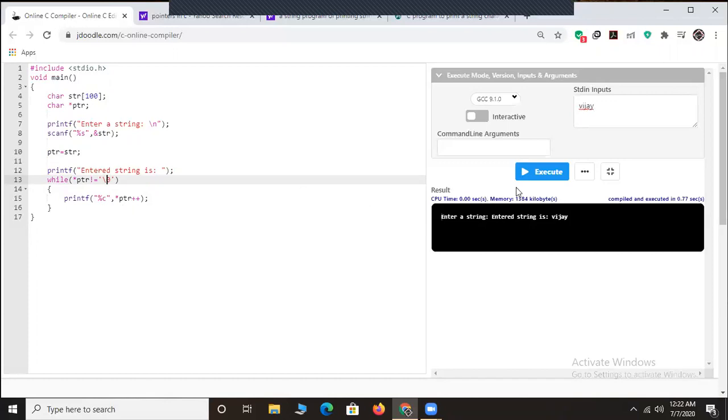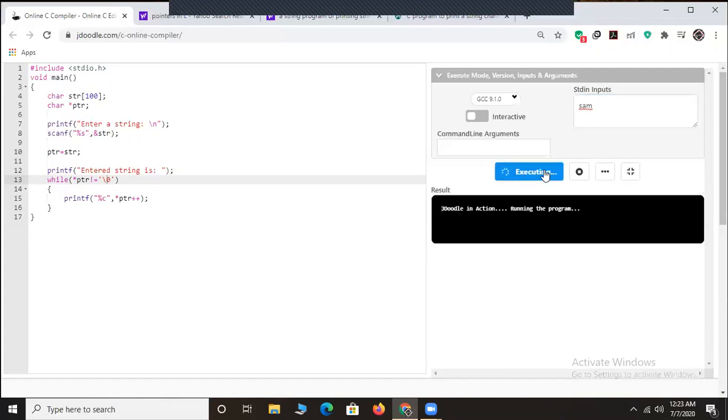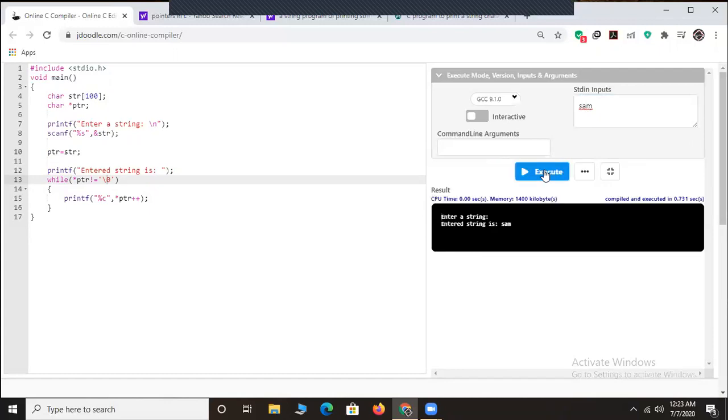So when I execute it, friends, see here, I'll take this off, Vijay, and add Sam. When I execute, friends, you can clearly observe here, enter the string, which I have entered as Sam, followed by the entered string is Sam. Now you can clearly observe that I have printed this Sam. Here I have printed the Sam using the pointer ptr, which you can clearly observe in line 15. I have not printed this Sam by making use of the variable str. Instead of that, I have printed the Sam using the pointer ptr.